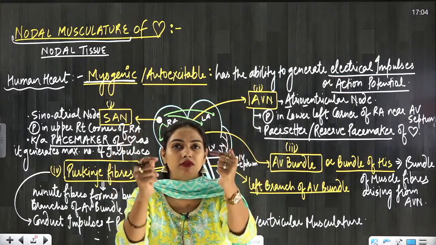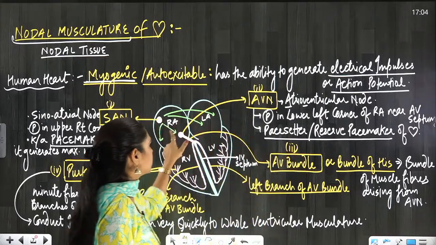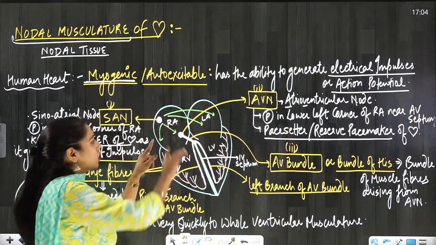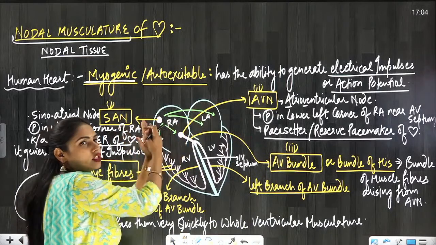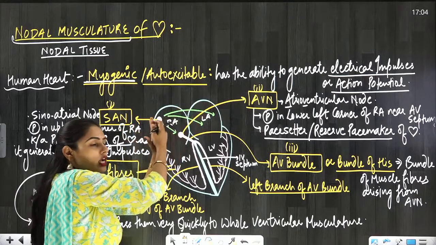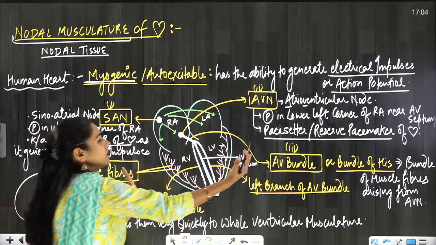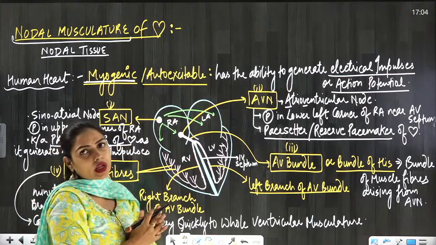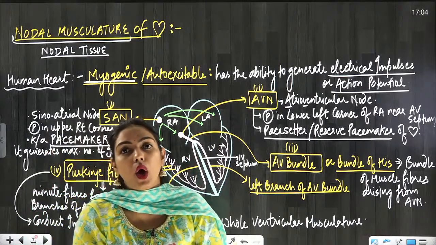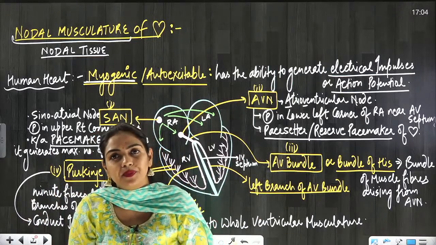Now when the SAN generates the impulses, they go to both the atria and both the atria contract. Then meanwhile, when both the atria are contracting, the impulses go to the ventricles and then the ventricles contract.